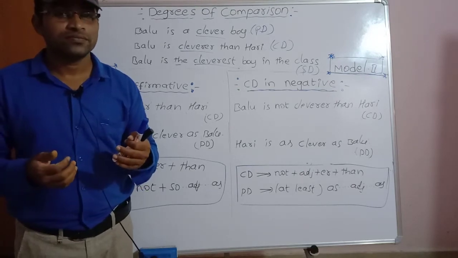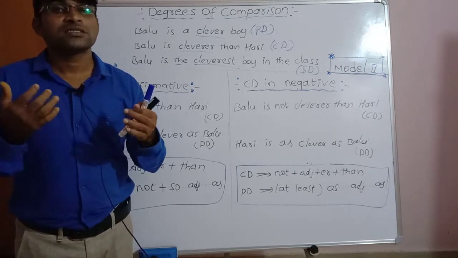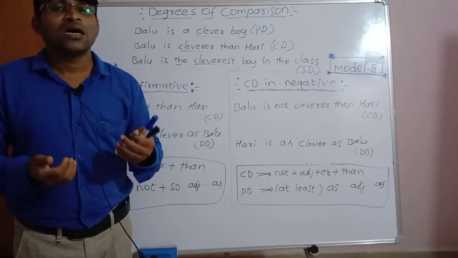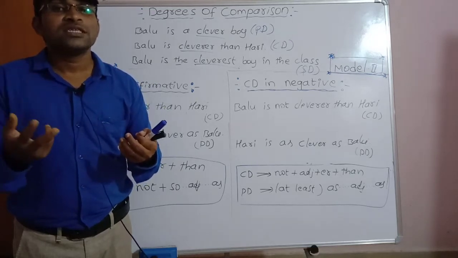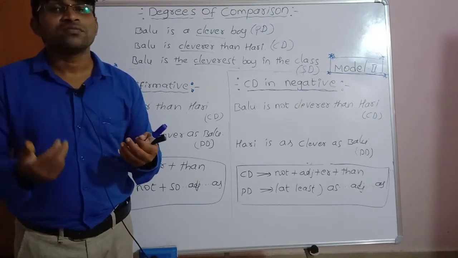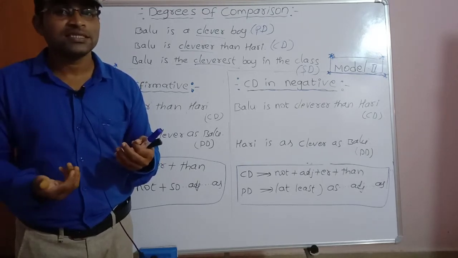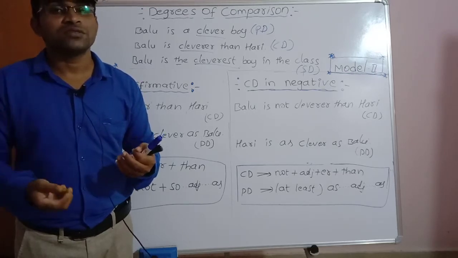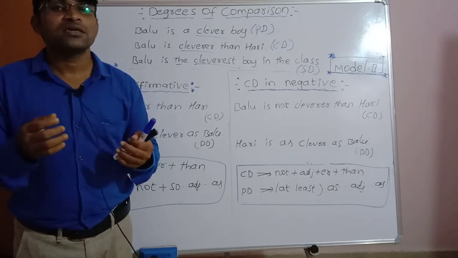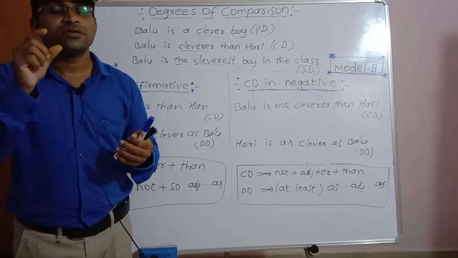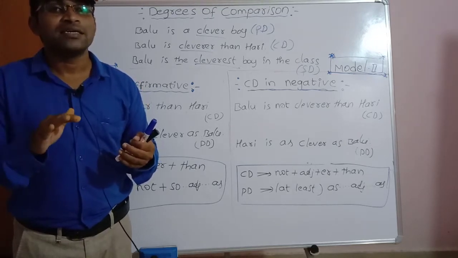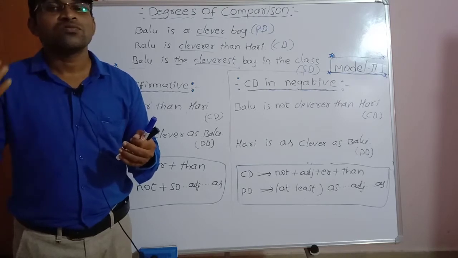But some adjectives have three different forms, like good, better, best, bad, worse, worst.